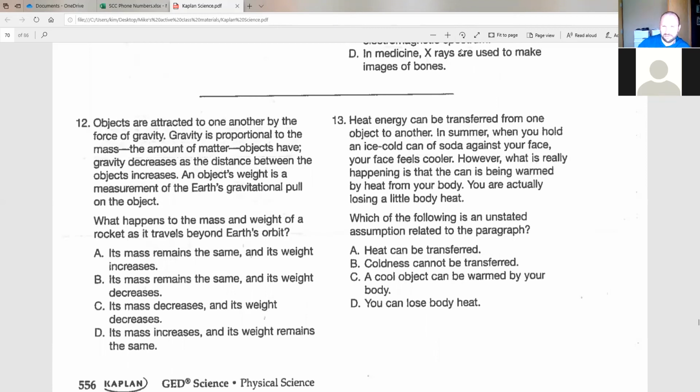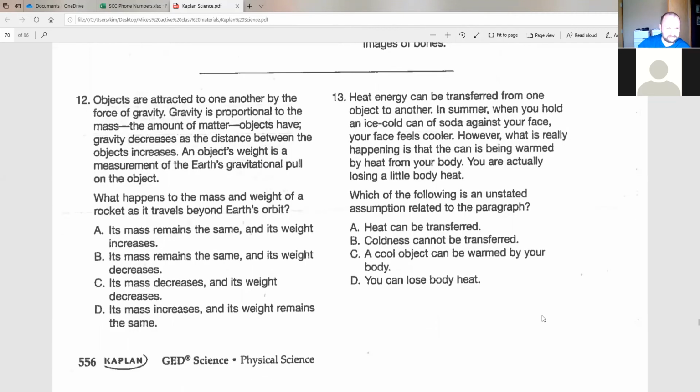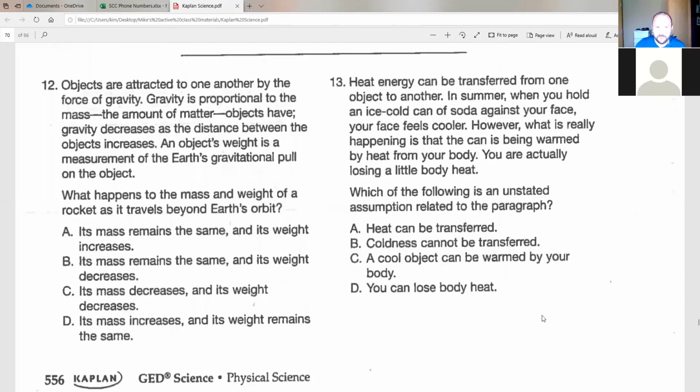So let's look at number 12. This talks about weight and mass, which is something we talked about a couple days ago. It says objects are attracted to one another by the force of gravity. Gravity is proportional to the mass, in other words, the amount of matter that an object has. Gravity decreases as the distance between the objects increases. As you get further away from something, gravity decreases. An object's weight is a measurement of the Earth's gravitational pull on that object.